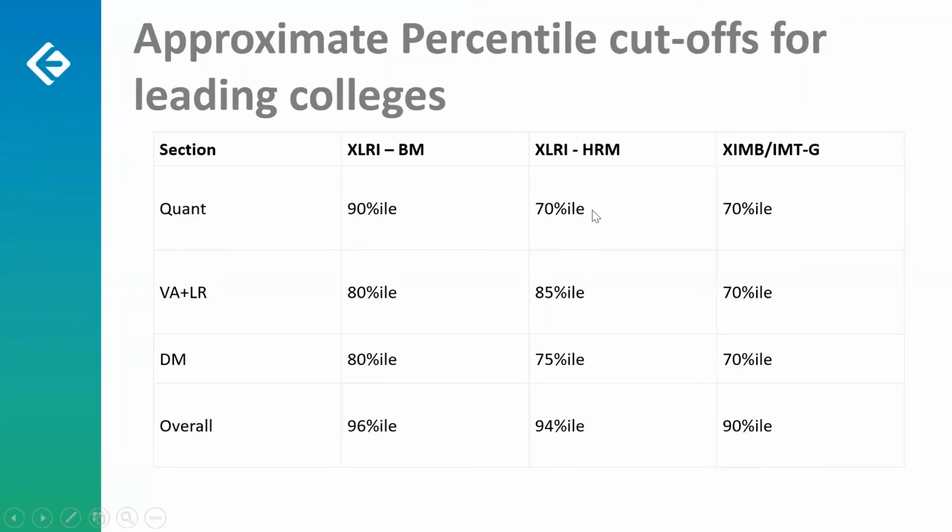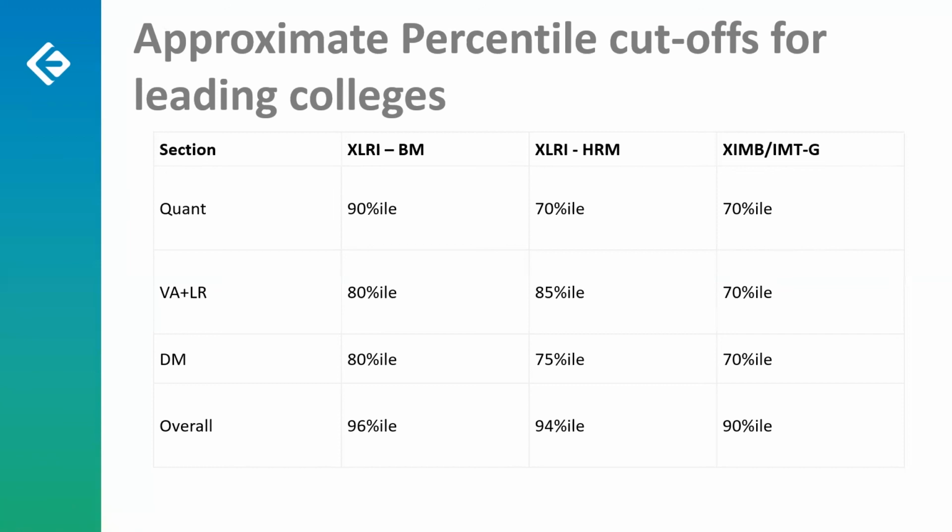So a 70 percentile in quant is the cutoff for this sectional for your XLRI HRM call. 85 percentile is the expectation for VALR for your HRM call. 75 percentile in decision making is the cutoff for you to get an HRM call. These are the sectional expected cutoffs. Overall, a 94 percentile can fetch you an XLRI HRM call. This is going by past trends, past years.